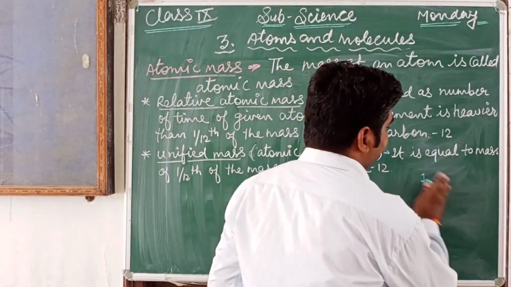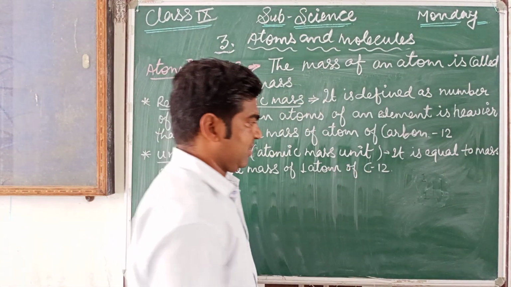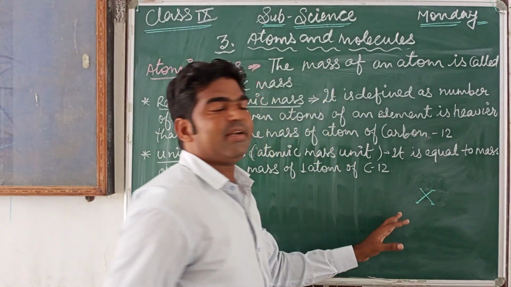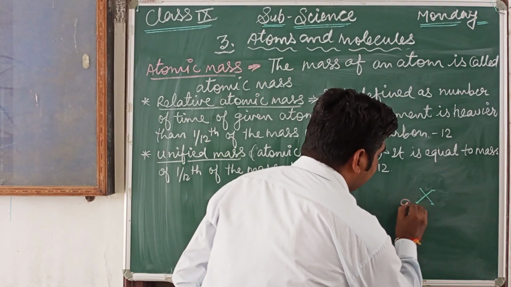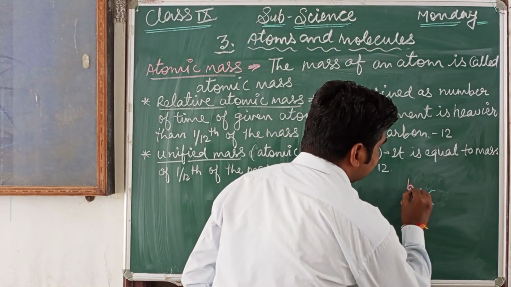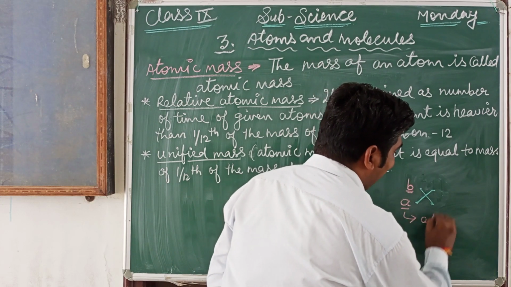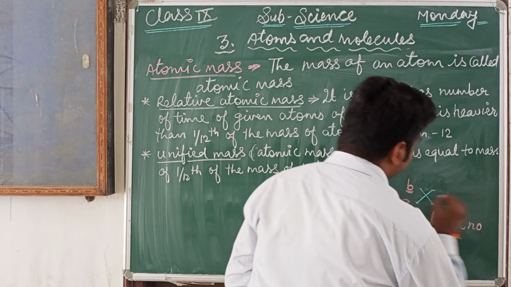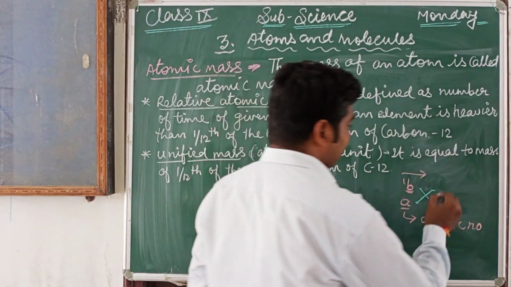Suppose an element is X, and we write A here and B here. Here A is the atomic number, and B is called the mass.